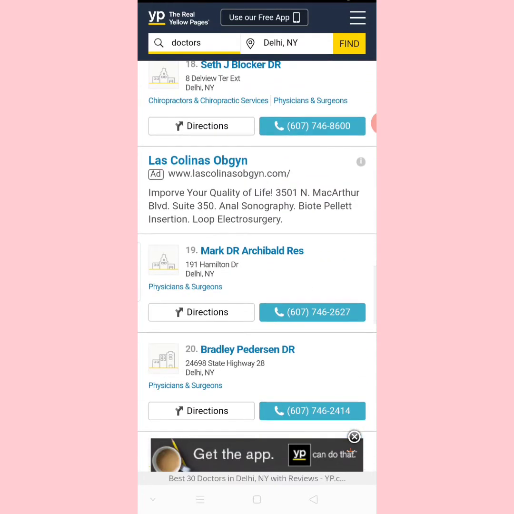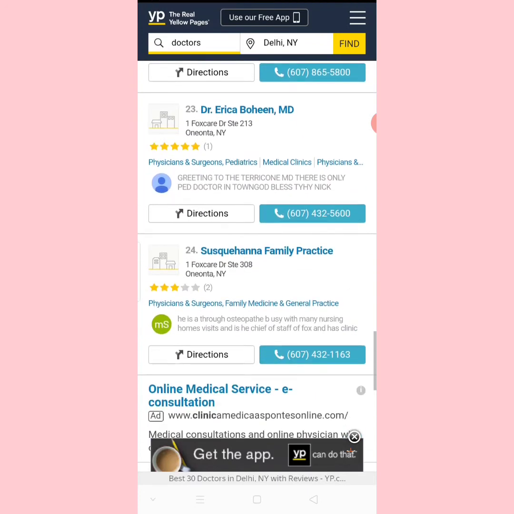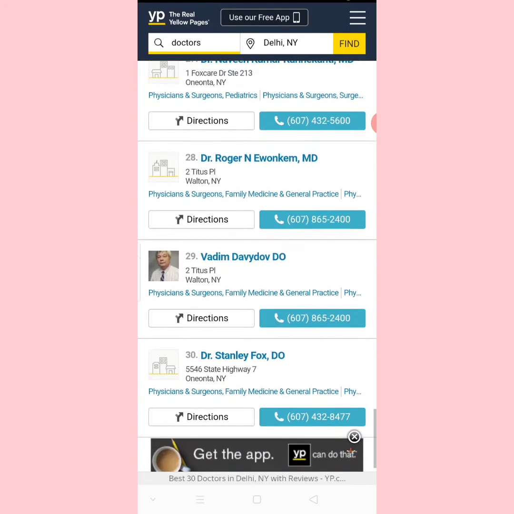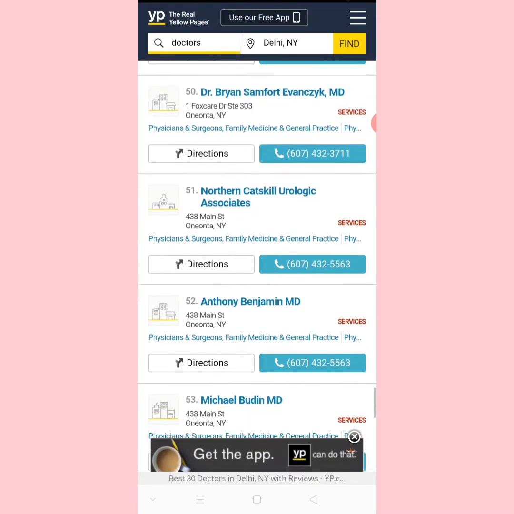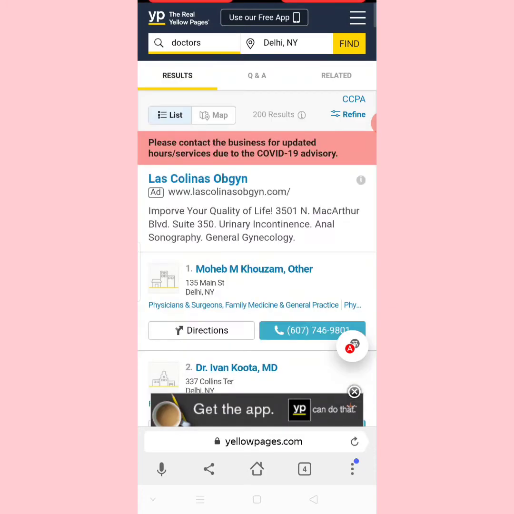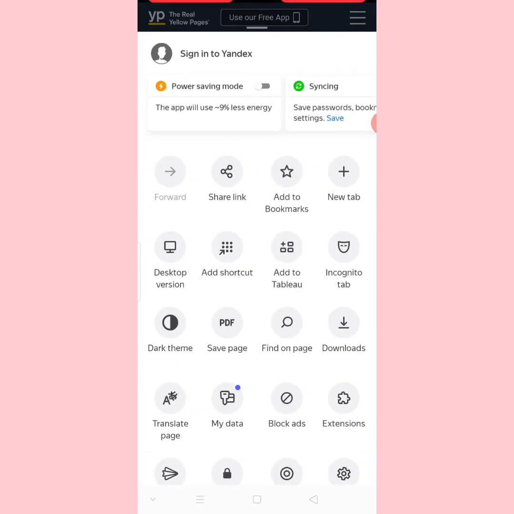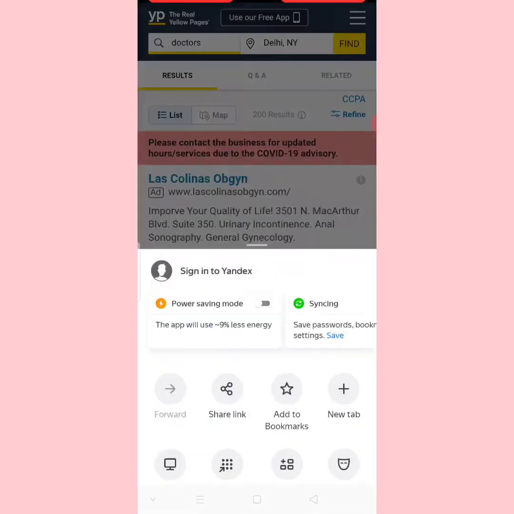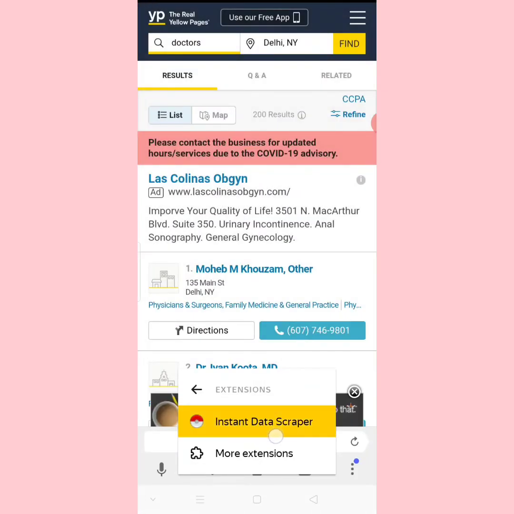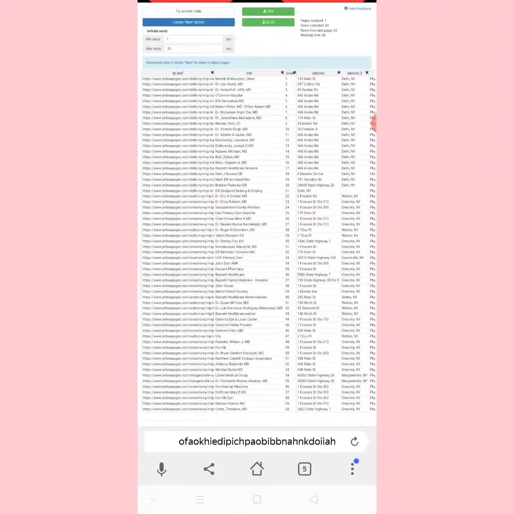If I had to type their mobile phone numbers and addresses, it would take a very long time to cut, copy and paste. So what I'm going to do is a very simple procedure. Just click on these three lines in the down part, and here you can see extensions. I'm going to click on extensions. Do you remember we just installed Instant Data Scraper? Once you click on that, it will start.